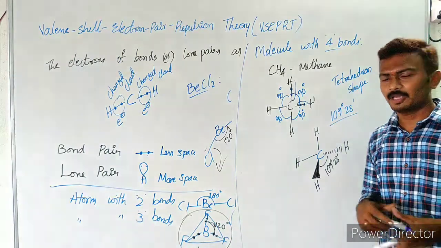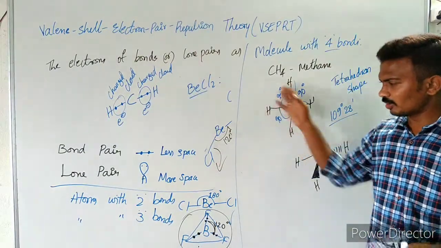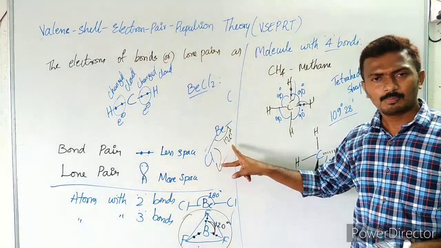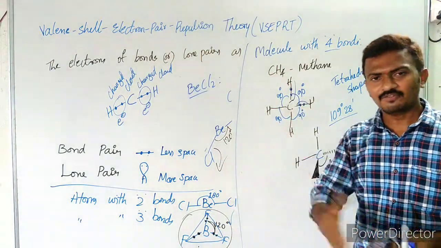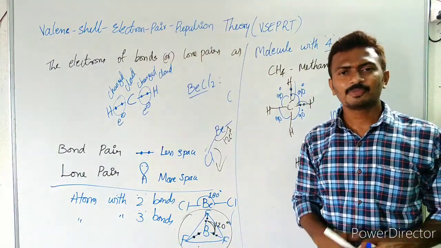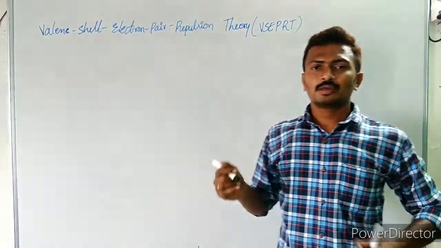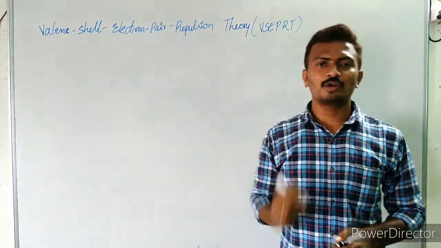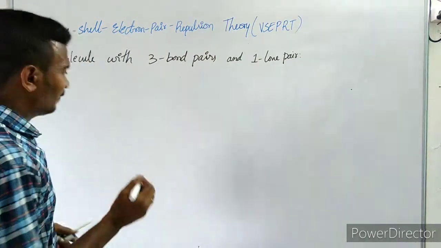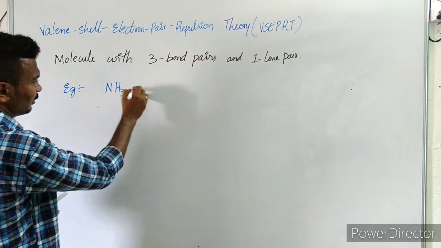minimize the bond pair repulsions. Now what if there is a lone pair? So this is about the arrangement of atoms with 2 bonds, 3 bonds, 4 bonds. If in addition to these bonds there are any lone pairs, what will be the shape? Which shape do those molecules attain? Let us discuss now. A molecule with 3 bond pairs and 1 lone pair. One central atom with 3 bonds and 1 lone pair. So an example for this kind of molecule is NH3, ammonia.